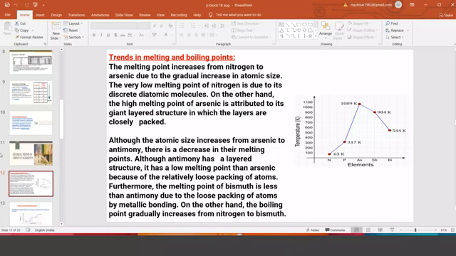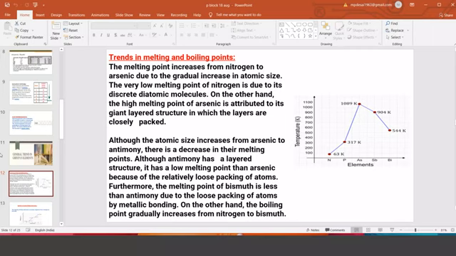Here and there some small exceptions are there, maybe with arsenic and bismuth. Through spectroscopy, they have seen that their layer structures are not so closely packed. Due to the not so close packing of the bismuth layer and the arsenic layer, the trend is not followed. Otherwise, the general trend is an increase in the melting point as well as the boiling point.